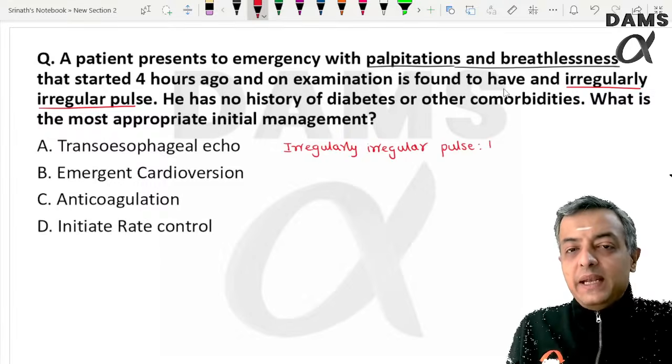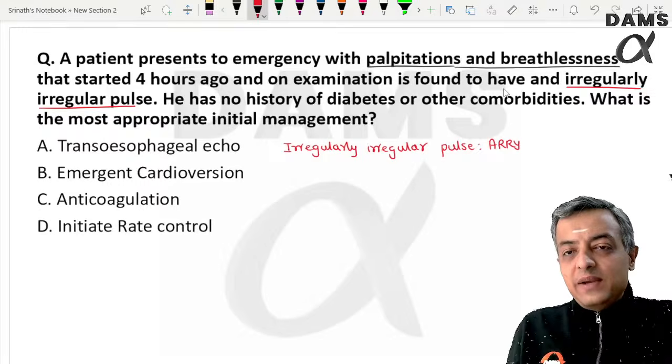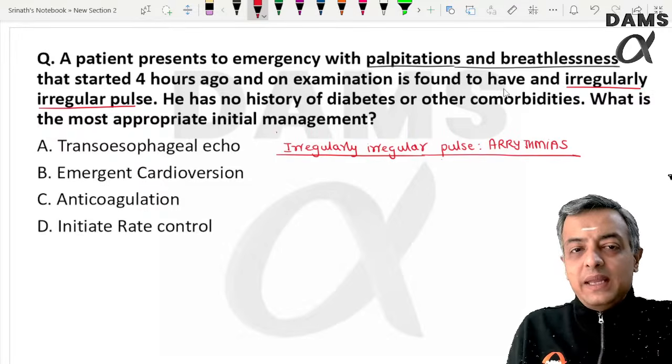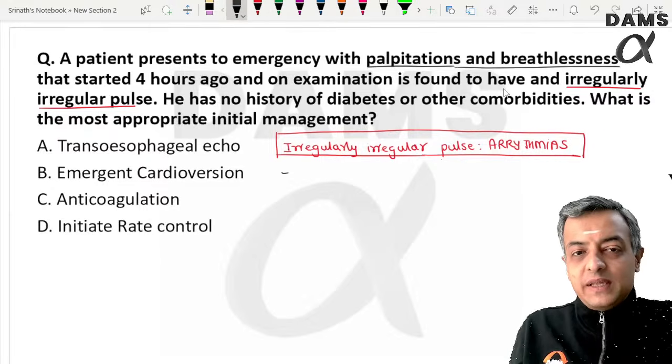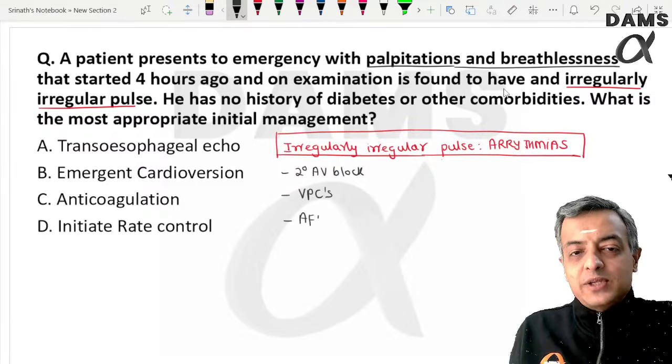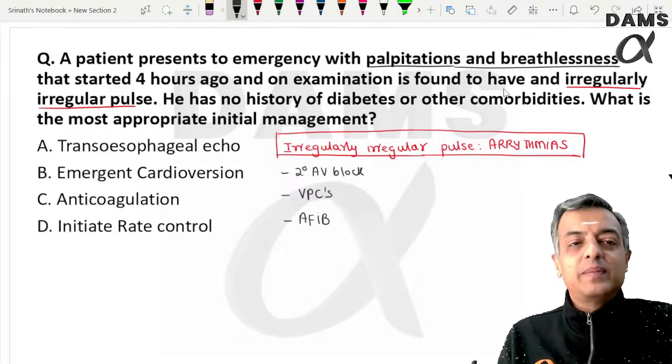Irregular pulse indicates that there is some kind of arrhythmia. Among the arrhythmias, this type of irregular pulse can be found in a patient with second degree AV block, in ventricular premature complex, and in a patient with atrial fibrillation.